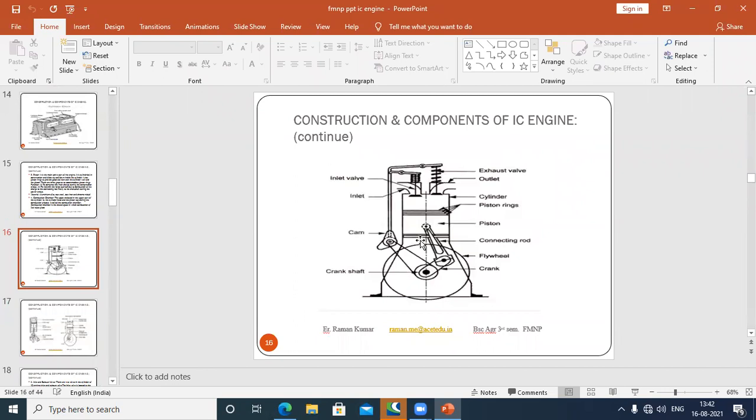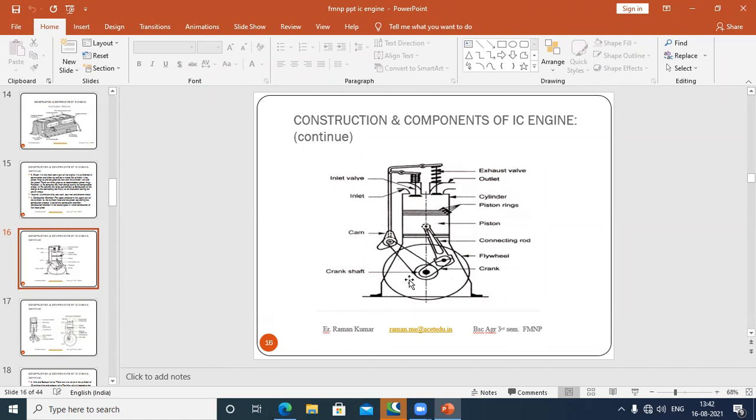Next is construction and components of the IC engine. So look at here in this case. These two valves are there. This valve is known as the inlet valve, and this valve is known as the exhaust valve. These two valves are operated with the help of a cam. This cam is used to open and close the inlet and exhaust valves.